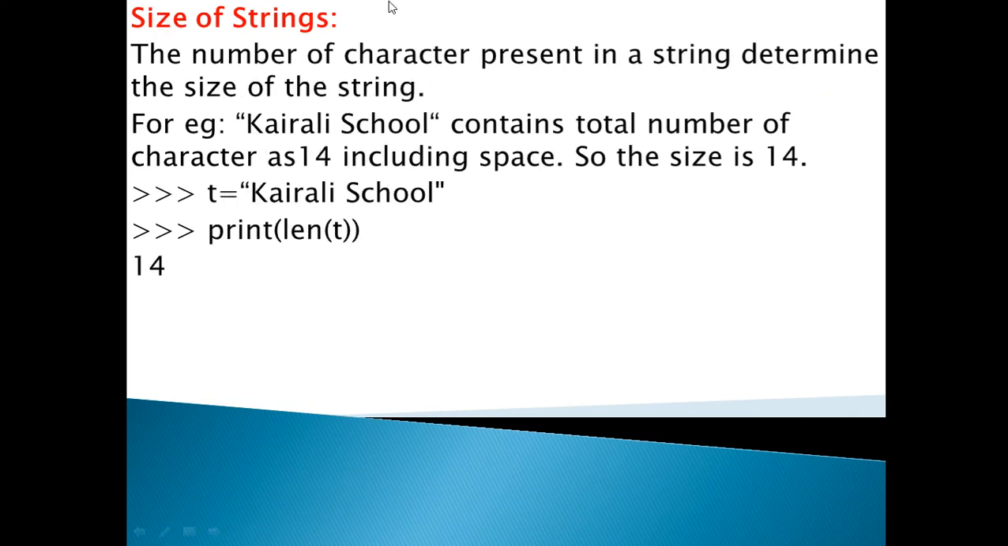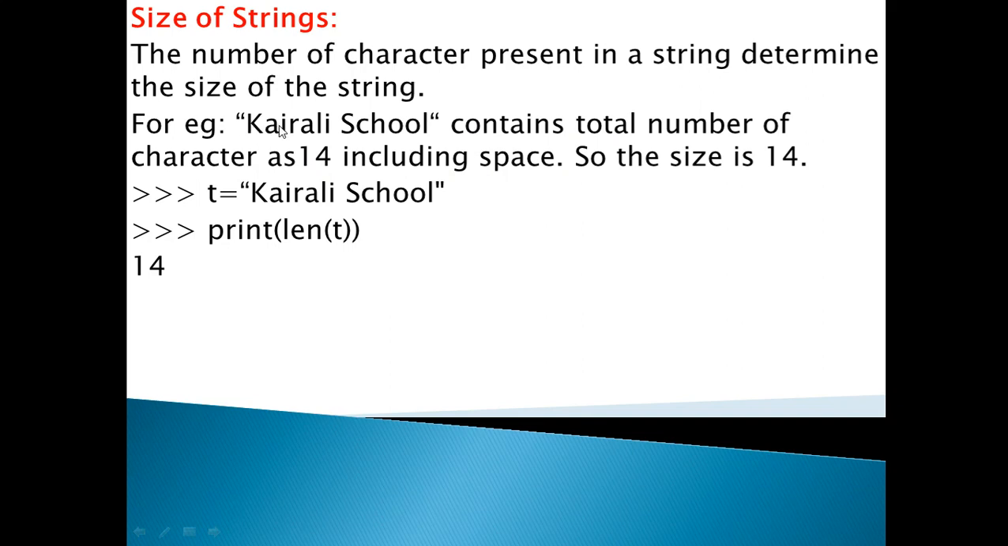The next important topic about strings is the size of the string. The size of a string means the number of characters present in the string. For example, take the string Kerala school. Why is it a string? Because it is enclosed in double quotes. This Kerala school contains a total of 14 characters, including the space.